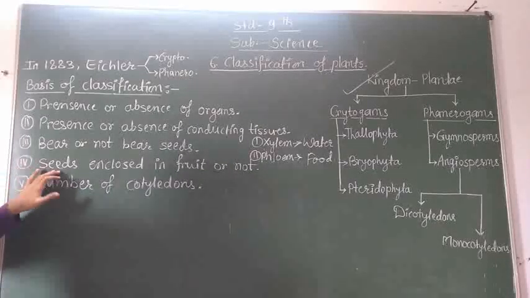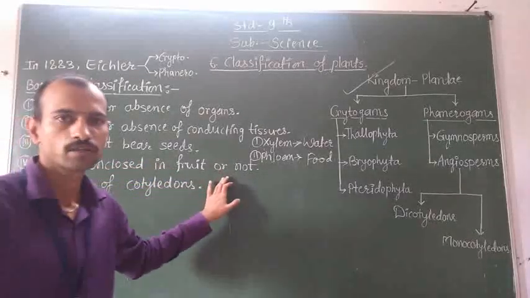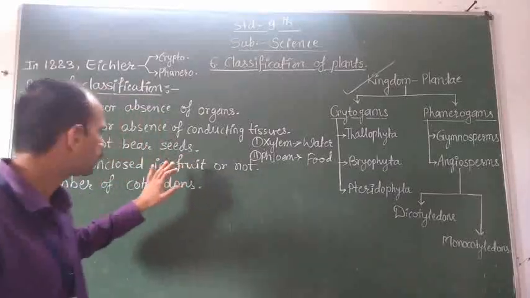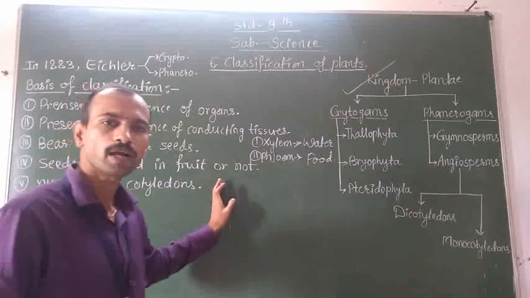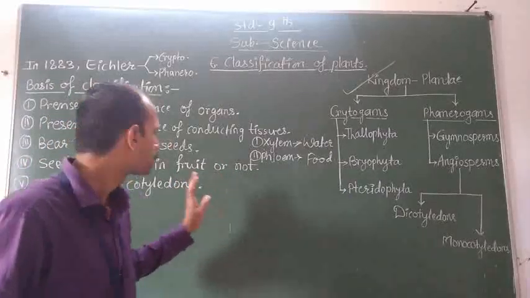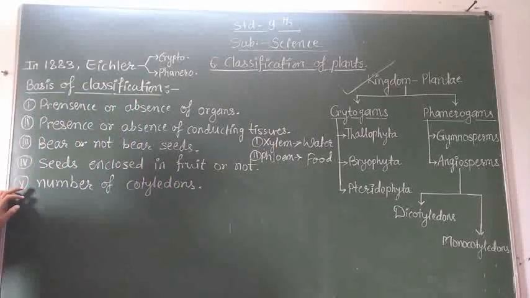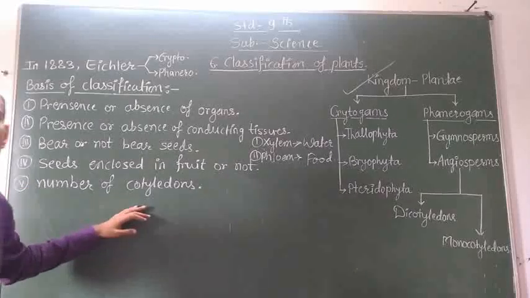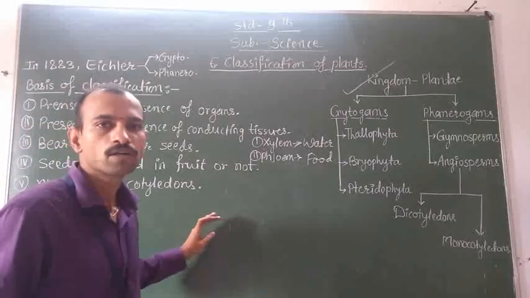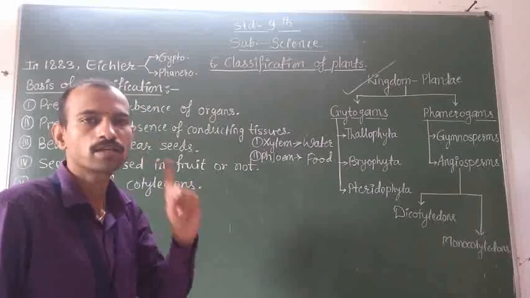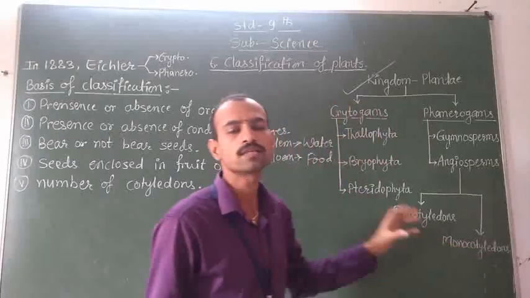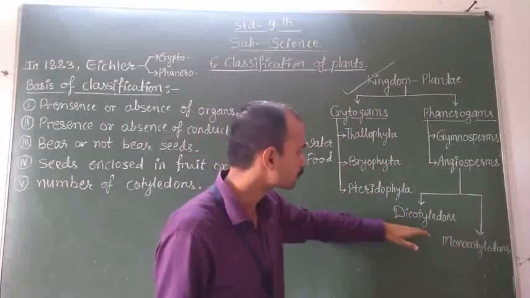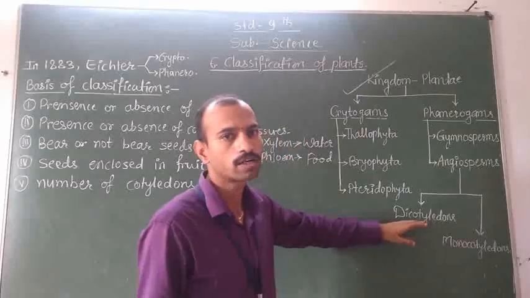The fourth point is seeds enclosed in fruit or not. In some plants, seeds are present inside the fruit, and in some plants seeds are not enclosed. And the last point for the classification is the number of cotyledons. If the seed has a single cotyledon, then it is known as a monocot seed, and the seed which possesses two cotyledons, two parts, is called a dicotyledonous seed or dicot seed.